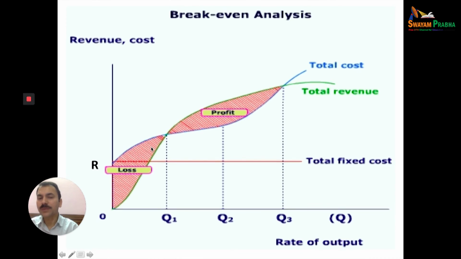But where will be the equilibrium or break-even point? On the Y-axis we have revenue and cost. On the X-axis we have rate of output or quantity, and this R is the total fixed cost here. And total cost is like this one. It starts increasing and after this point it starts decreasing. Now see this point.